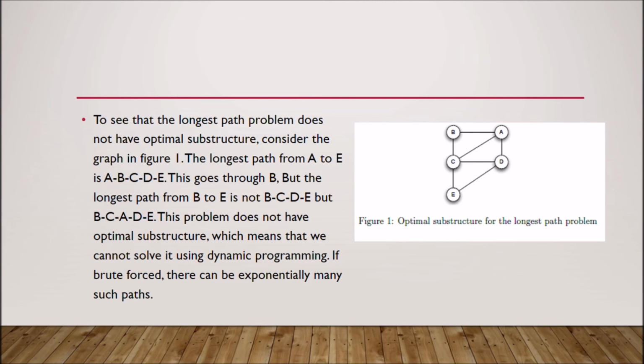The longest path from A to E is A, B, C, D, E. This goes through B, but the longest path from B to E is not B, C, D, E, but rather B, C, A, D, E. This problem does not have optimal substructure, which means that we cannot solve it using dynamic programming.